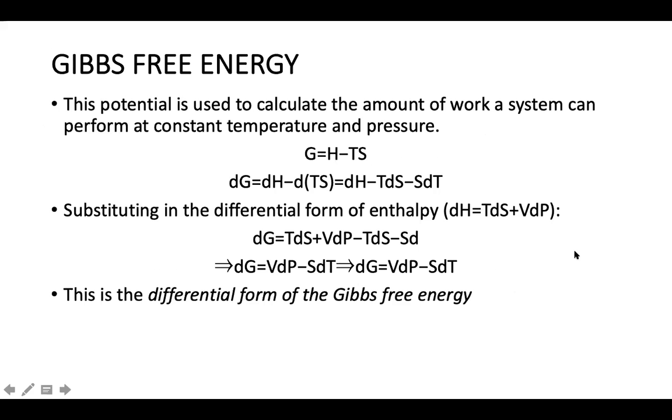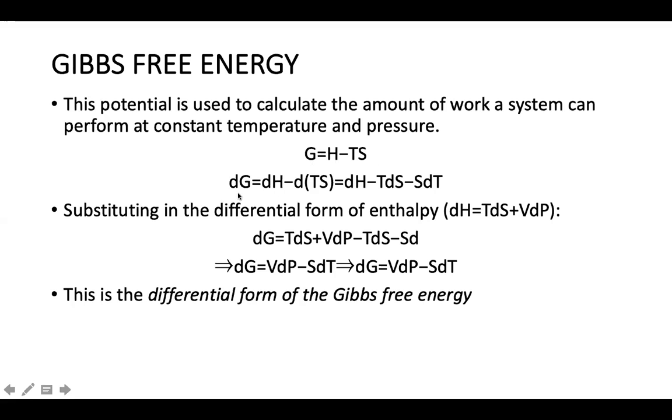Next, the last one is the Gibbs free energy. So we have four terms. Please remember, the first one was internal energy, the second one was enthalpy, the third one was Helmholtz free energy, and the fourth one is Gibbs free energy. It is represented by G is equal to H minus TS. And this is used to calculate the amount of work a system can perform at constant temperature and pressure.